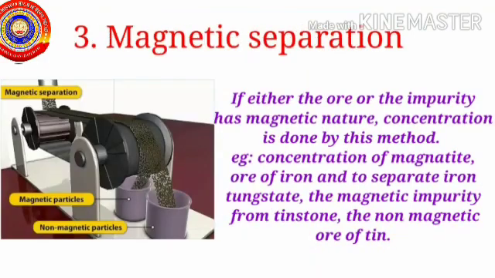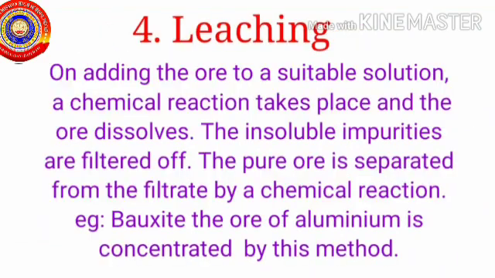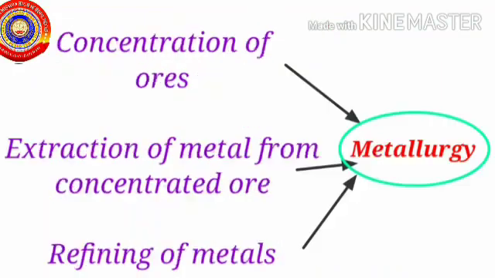In magnetic separation, either the ore or the impurity is magnetic in nature. Magnetite, the ore of iron, is usually done by this method. And the last one is leaching. Leaching is a chemical process in which the ore dissolves in a suitable solvent. Bauxite, ore of aluminium, is concentrated by this method.